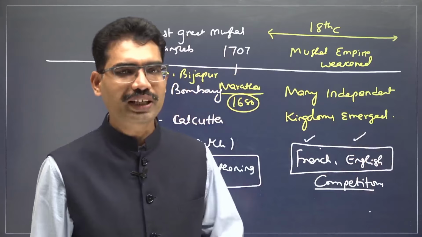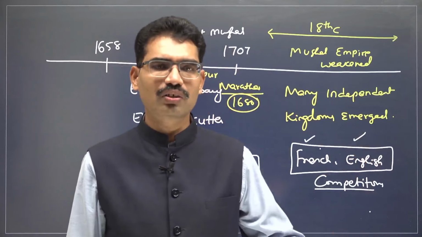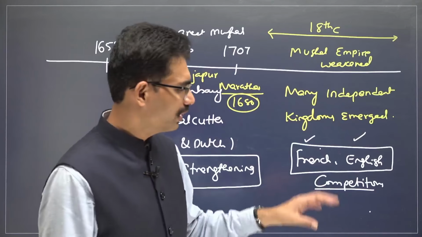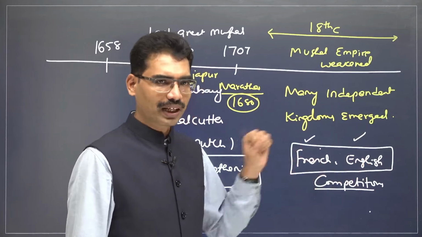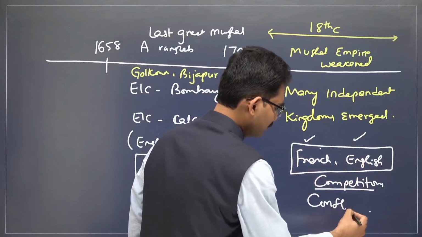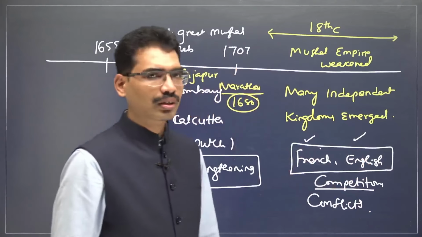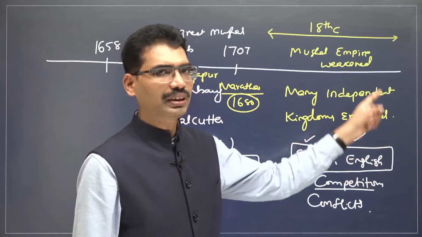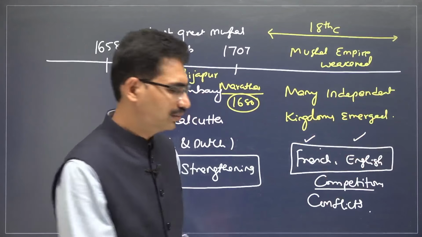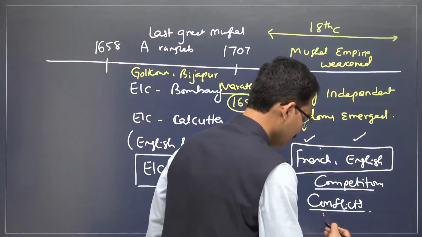If you have two factories, I should have more factories. If you have one kingdom under your hand, I should have another kingdom in my hand. In this way, they were competing to get the upper hand over each other. This led to conflicts. The French company and the English company were fighting. Now, on which soil are they fighting? They are fighting on Indian soil.